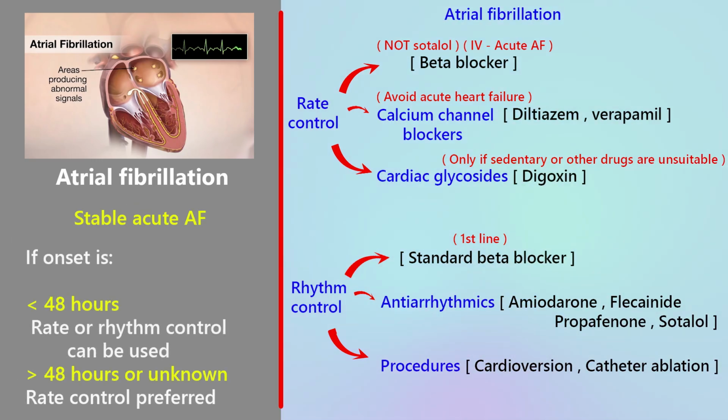Stable acute AF is different. If onset is less than 48 hours, you can use rate or rhythm control. If onset is more than 48 hours or unknown, rate control is preferred.